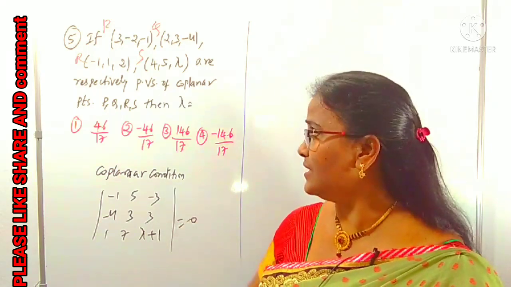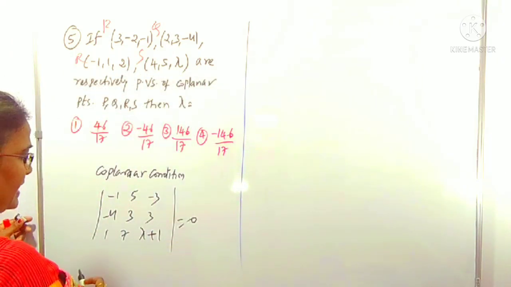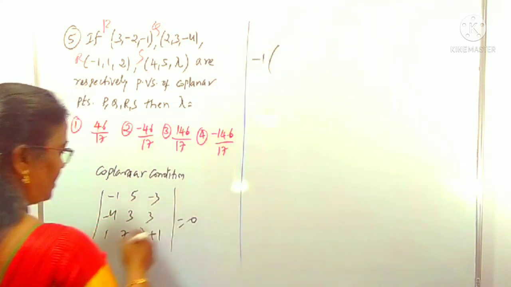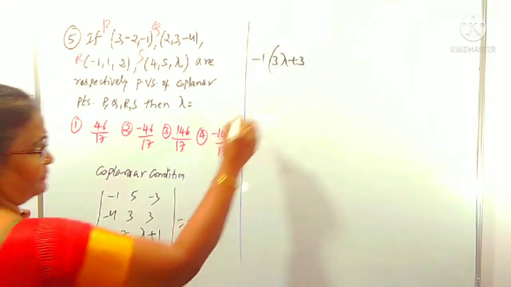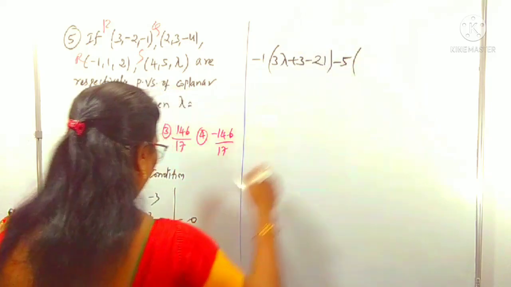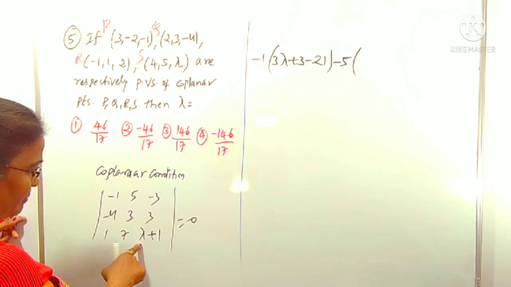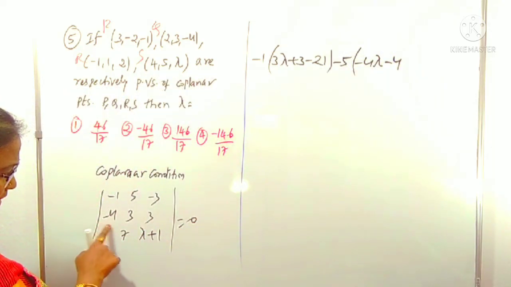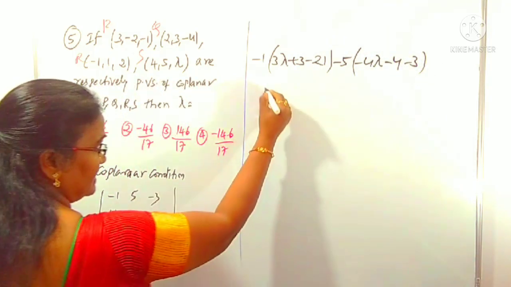This is the condition that the 4 points P, Q, R, S are coplanar, that's it. By expansion of this we can find the lambda value. Now we expand the determinant of the 3 by 3 matrix, with −1 first: 3 lambda + 3, with −21. With the middle one we take the sign changing, −5. Changing sign, this is −4 of (lambda + 1), which is −4 lambda − 4. Then with −3 here, plus, here the minus sign is there, −3 of.